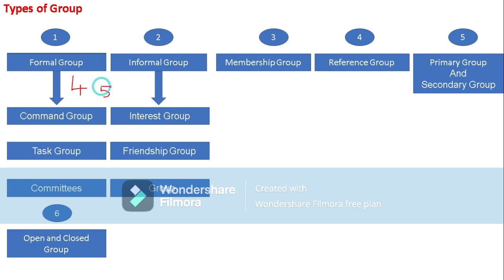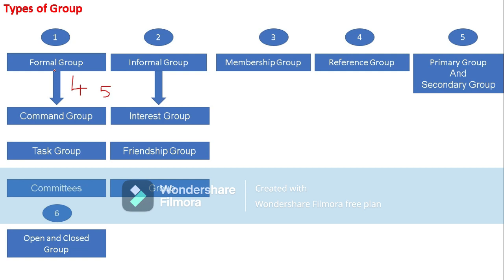Now coming to formal group features. What do the features of formal group consist of? We know that a formal group is created by the organization with the purpose of achieving the objectives of the organization.